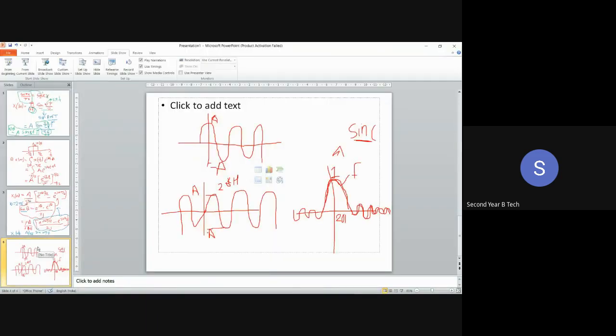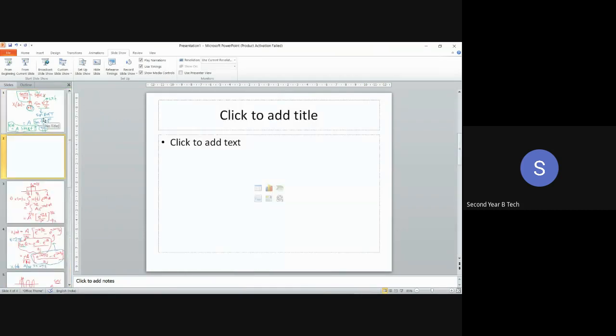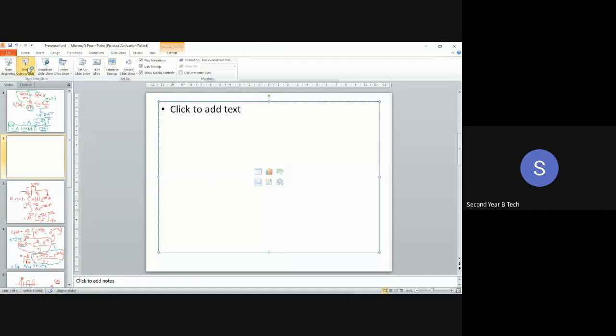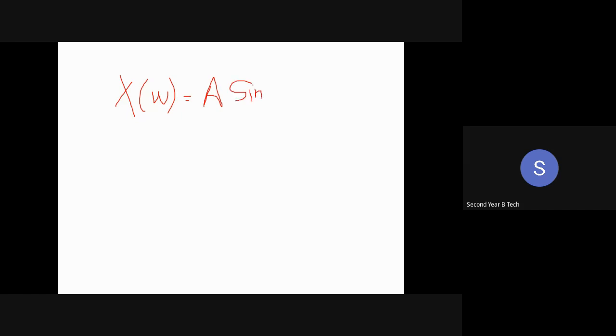Now, once we got the final answer, what we need to do is draw the spectrum. Spectrum matlab magnitude response and phase response. So if you're going to draw the spectrum of this, X of omega, the final X of omega is nothing but you're getting it as A sinc. क्या मिल रहा था आप हम लोग को? Sinc of fT, capital T. Okay, so this is the final answer we are getting.